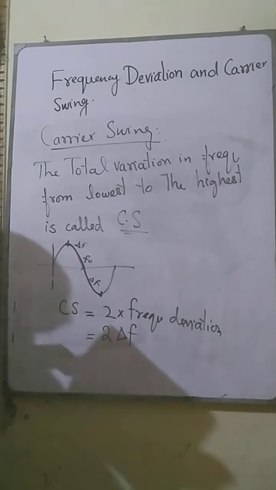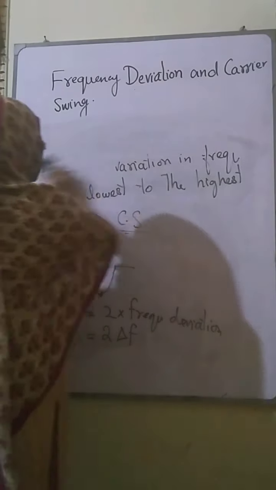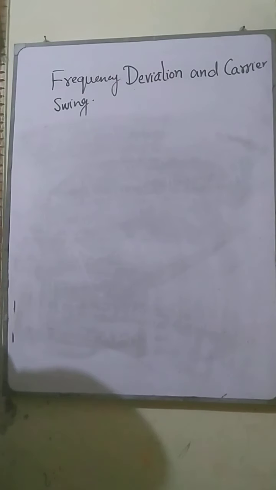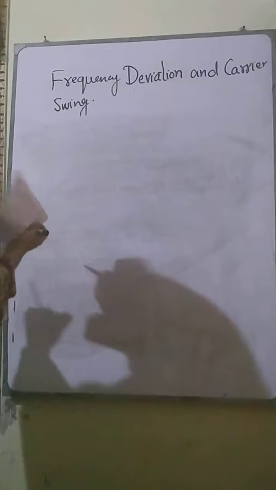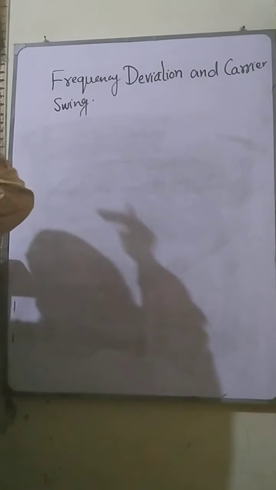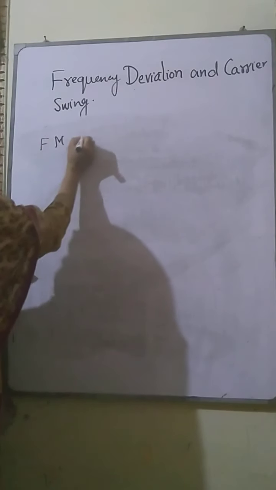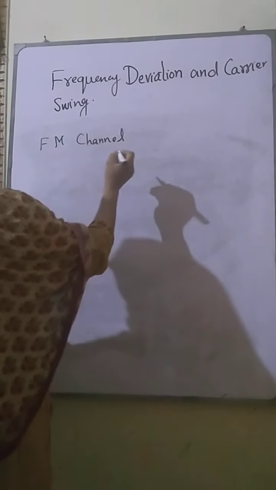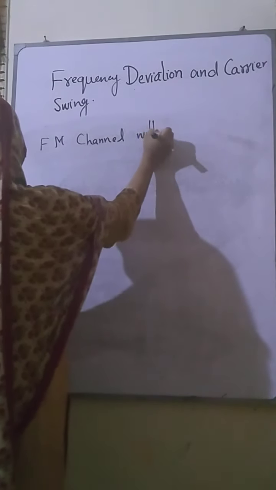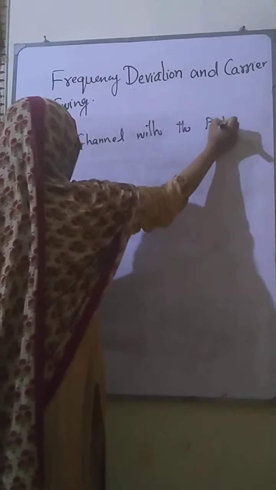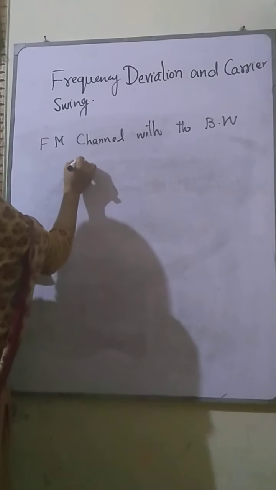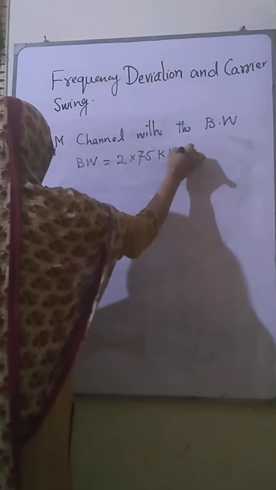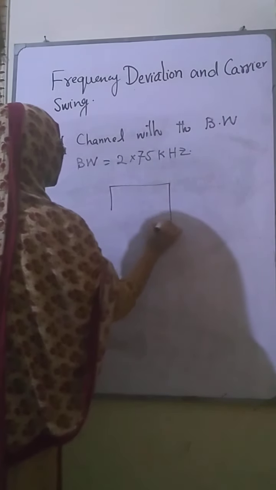If we have a frequency modulated channel with bandwidth equal to 2 times 75 kilohertz, let's suppose we have a station like this.